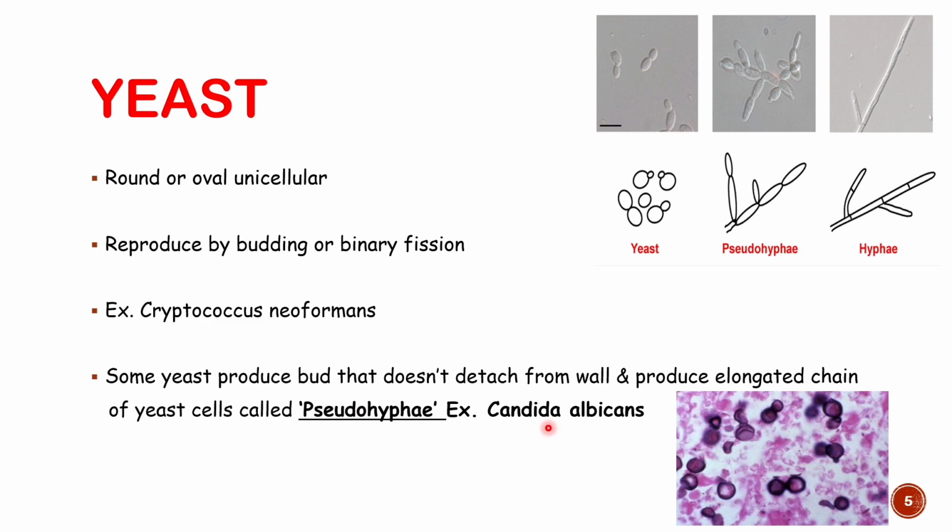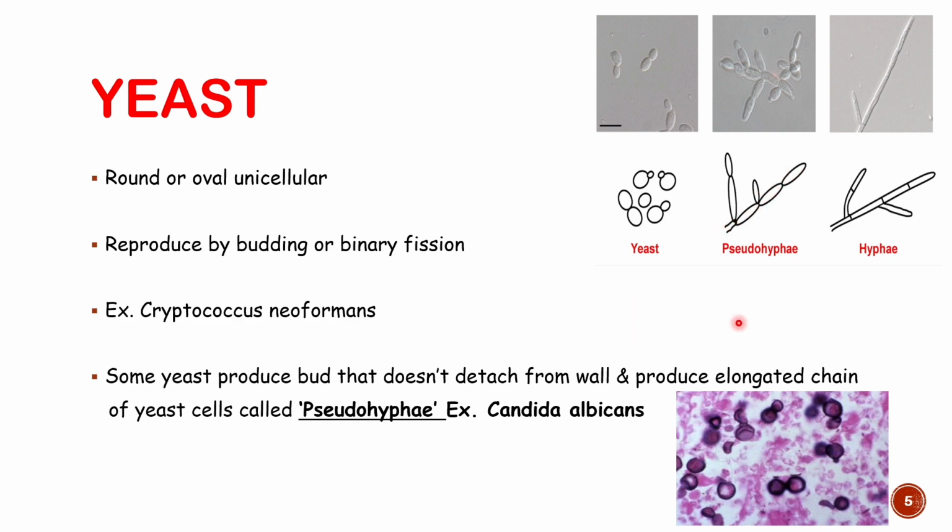So now it's clear that for yeast form, the common example is Cryptococcus. Another category of yeast form is that they can produce an elongated chain without separation of the buds, which is known as pseudohyphae. The example is Candida albicans. So this is the pseudohyphae.